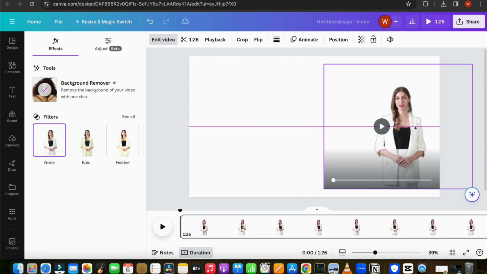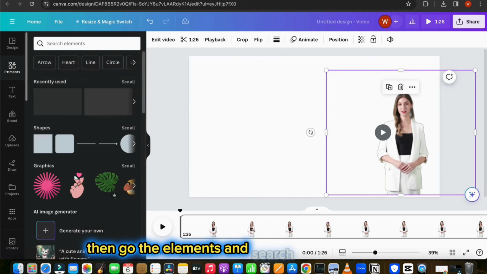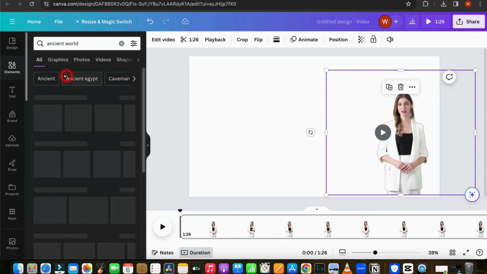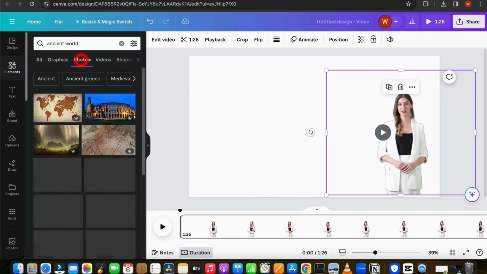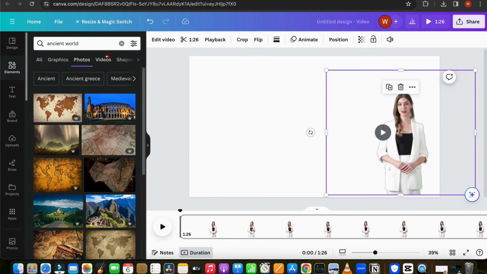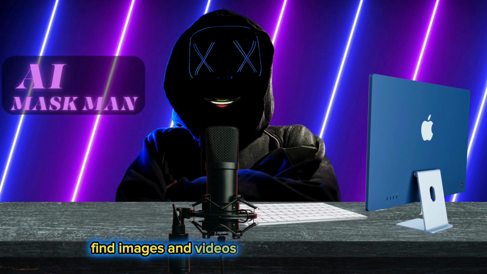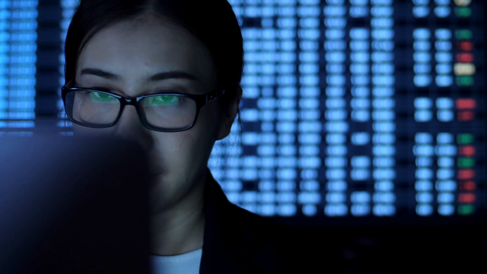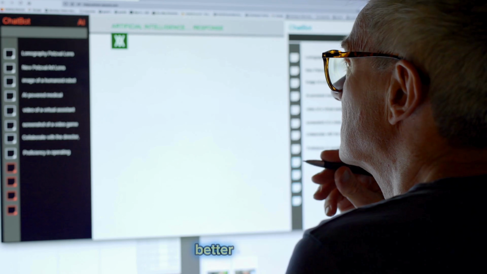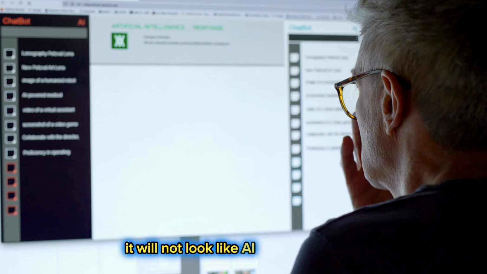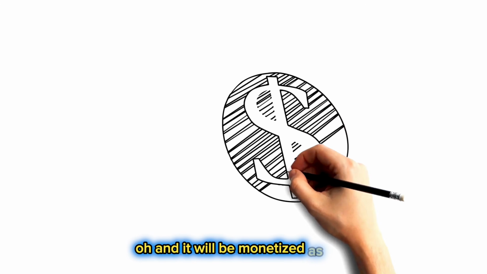Then go to the elements and search anything related to your video. And here you will find the vast number of images and video related to your content. Or you can also find images and videos from Google or YouTube. If you do your own research well and find better footages, it will not look like AI-generated video and it will be monetized as well.